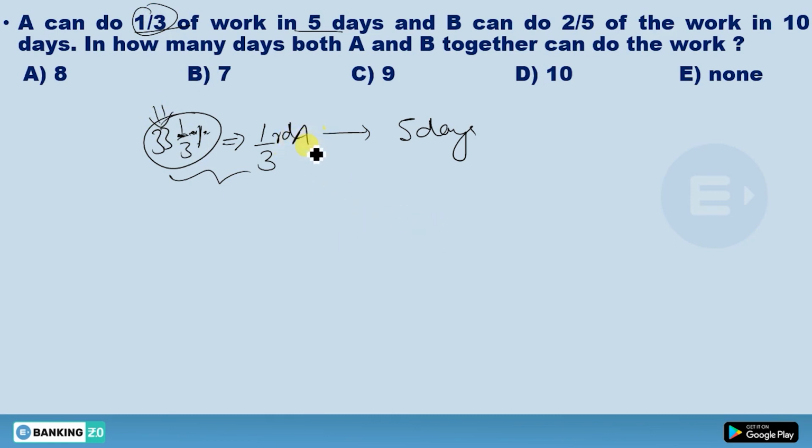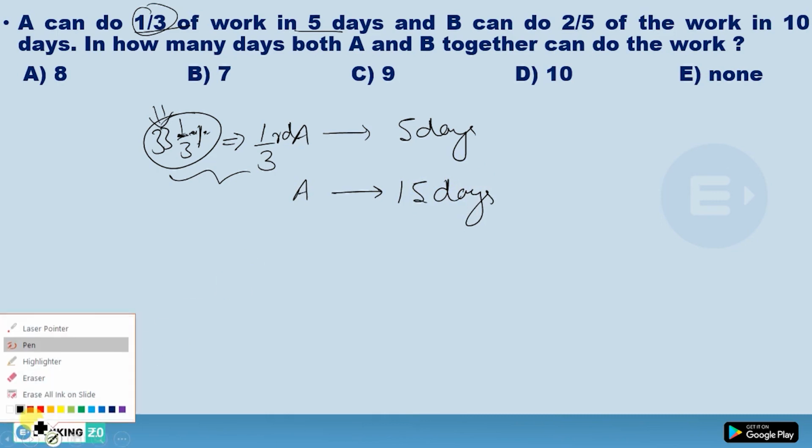Now see, 1/3 work is done by A in 5 days. Then in how many days will A do the total work? So if he is doing 1/3 in 5 days, just multiply this 5 by 3, you're going to get 15 days. It means the total work done by A will be in 15 days. So he can do the total work in 15 days.